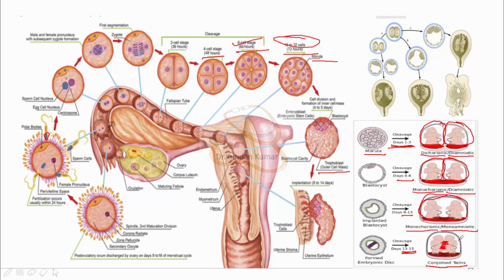So the main point I was discussing here was splitting. If the splitting occurs at 1 to 3 days, it will form dichorionic diamniotic. If it occurs around 4 to 6 days, it will form monochorionic diamniotic. If it's 8 to 13 days, it will form monochorionic monoamniotic. And at 13 to 15 days, it will form conjoined twins.